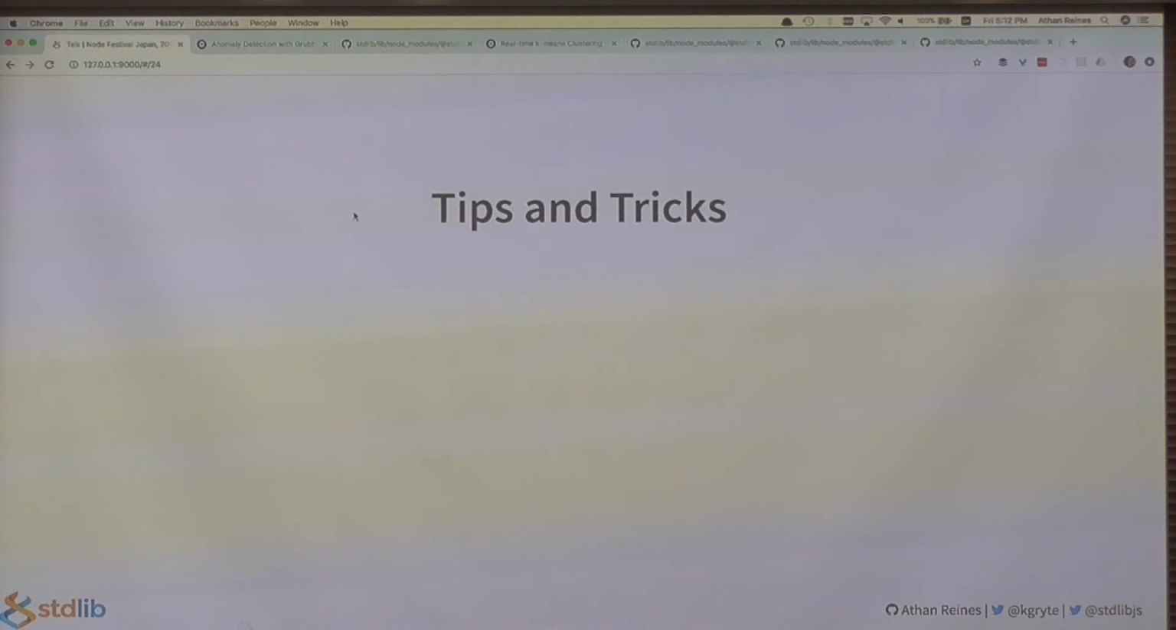So, some tips and tricks. The following tips are generally applicable regardless of whether a machine learning algorithm is written and used in JavaScript. And the first tip is to use simulation to generate synthetic data sets to run against real-time machine learning algorithms so you can better understand an algorithm's capabilities and limitations.